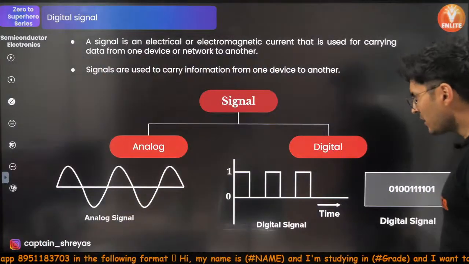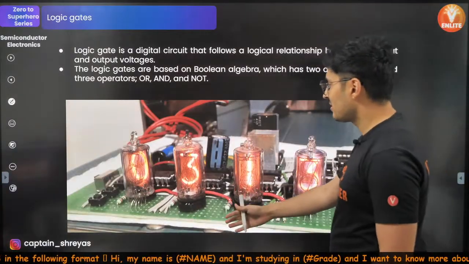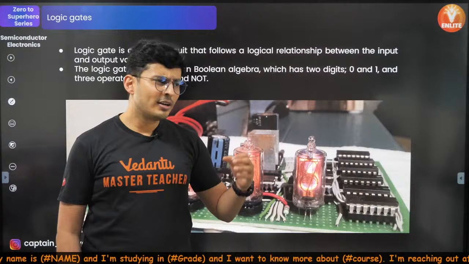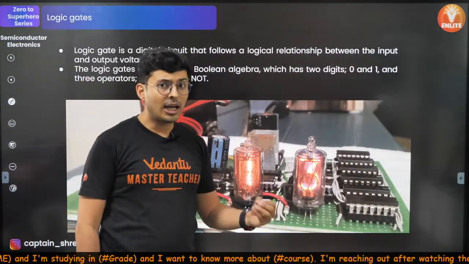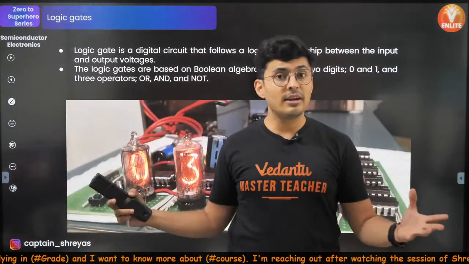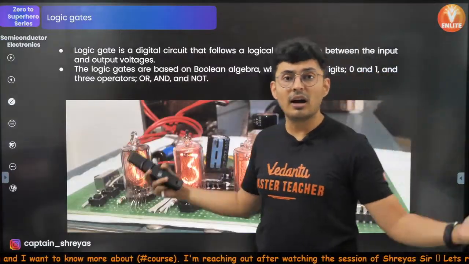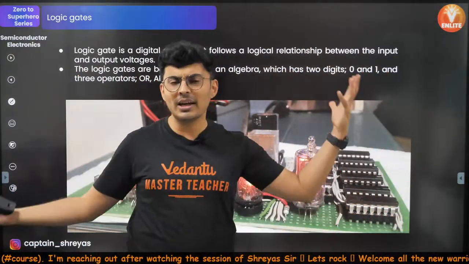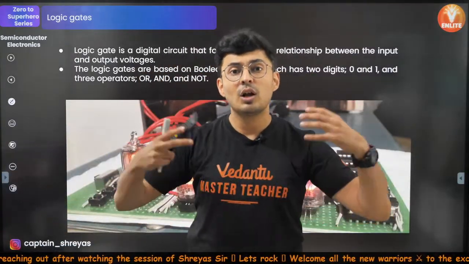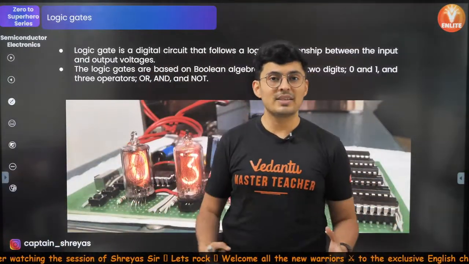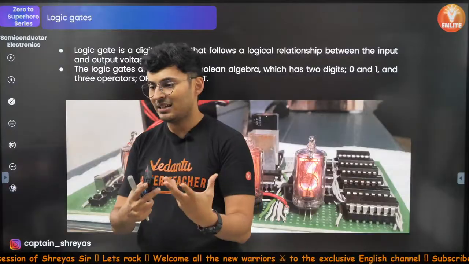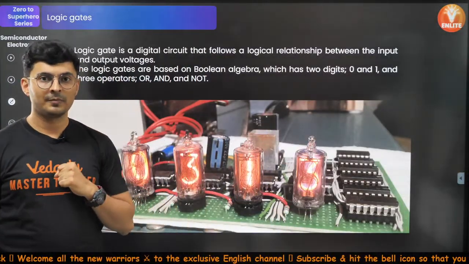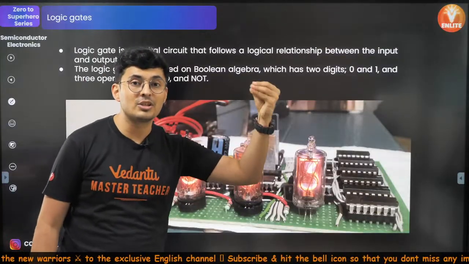Now, if computers can work only in highs and lows, ones and zeros, and you have to deal with real world inputs and outputs, which have many logical constraints and operations, obviously you need to manipulate these trues and falses.